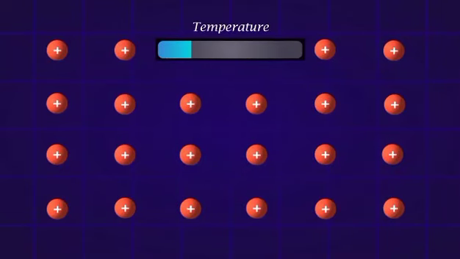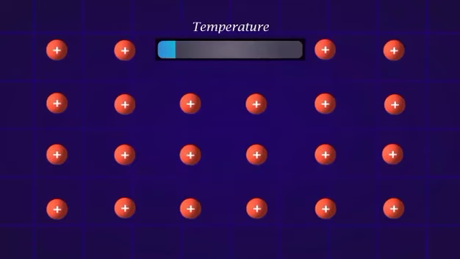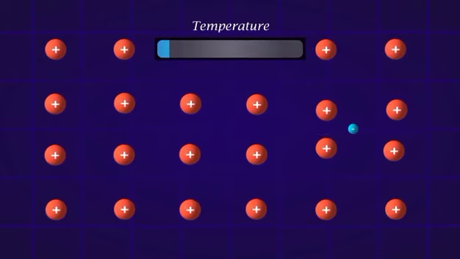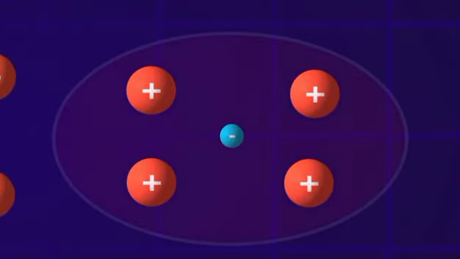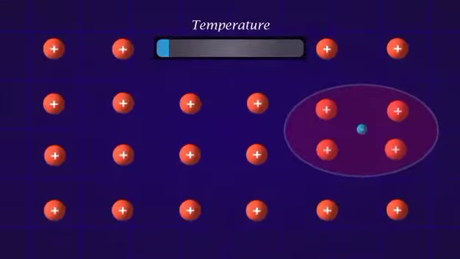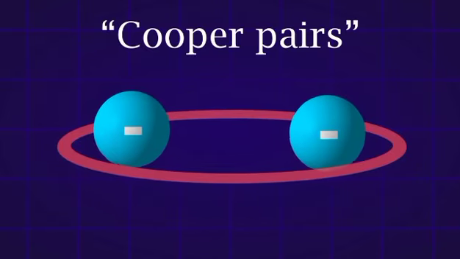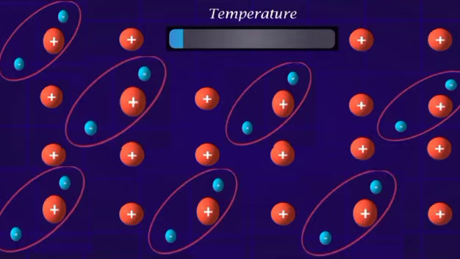As we cool down below the critical temperature, the atoms hardly vibrate. It's here that something interesting happens. You see, as the electron moves through the atoms, it pulls on them due to their opposite charges. This pull slightly displaces the atoms, pulling a region of them closer together. This makes that region slightly positive. A new electron flowing by will be attracted to this positively charged region, making the electrons form pairs known as Cooper pairs. This way, all the electrons pair up.